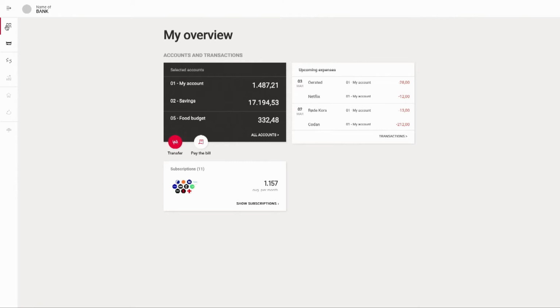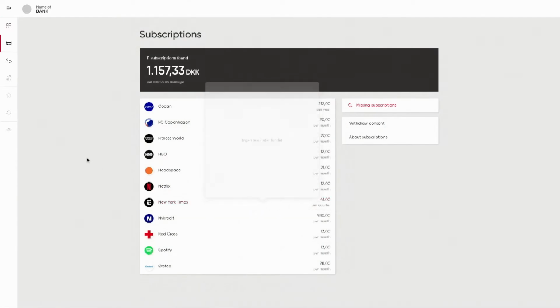So this is one of the banks that we are live with in Denmark. We're live with 4 different banks right now in the Nordics. This is one of them. This is Spar, the 5th largest bank in Denmark. You can see here that in the top they've put in all the different accounts. And then at the bottom here they have the subscription feature. So we'll just go into that.